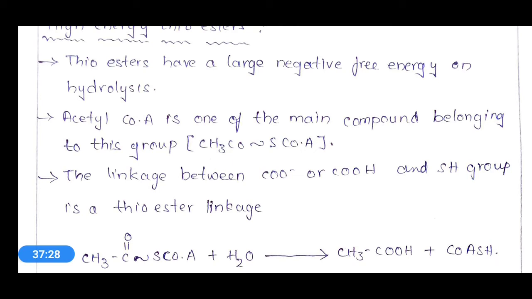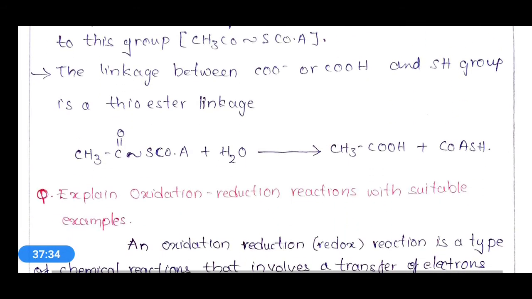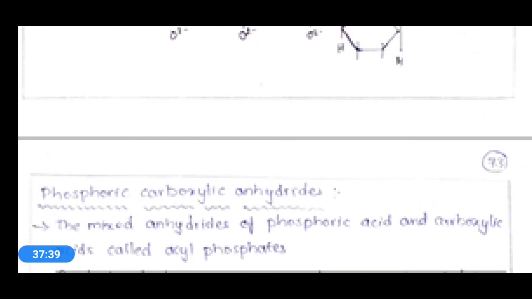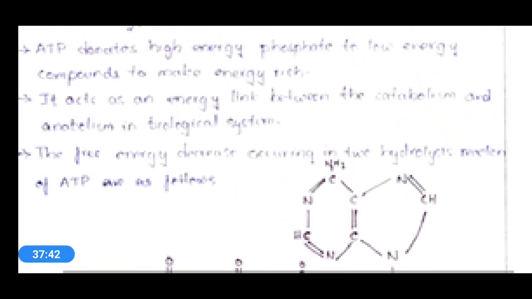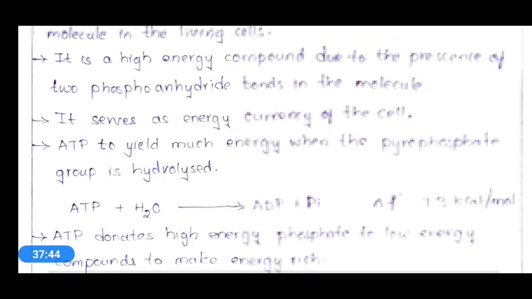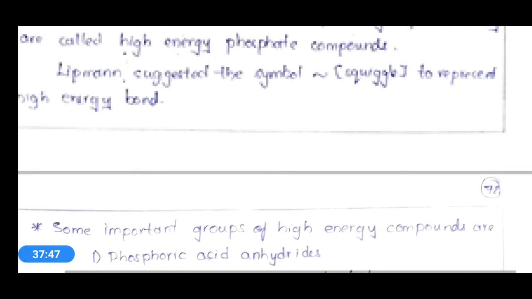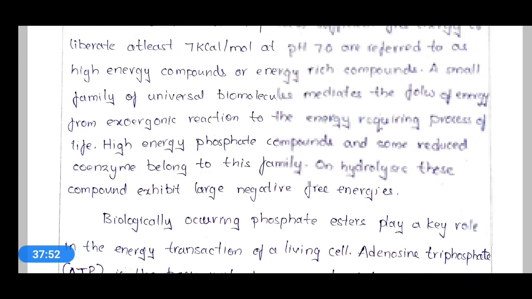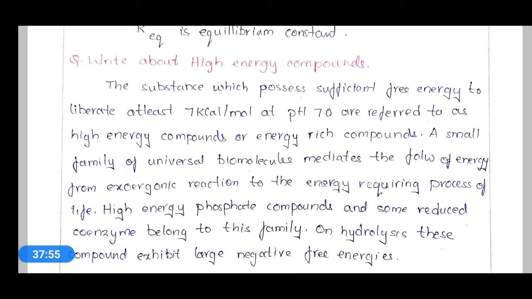Okay, so these are the few important high energy compounds. First of all, what is a high energy compound? It is a compound which readily liberates high amounts of free energy whenever it is required, around 7 kilocalories per mole at pH 7. It will have sufficient free energy to liberate at least 7 kilocalories per mole at pH 7.